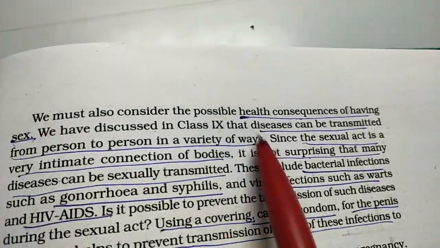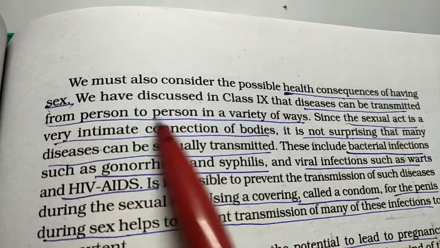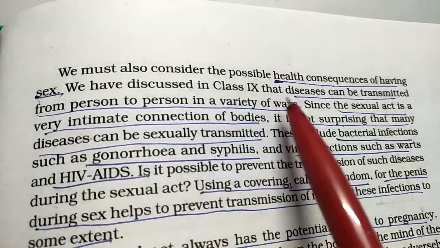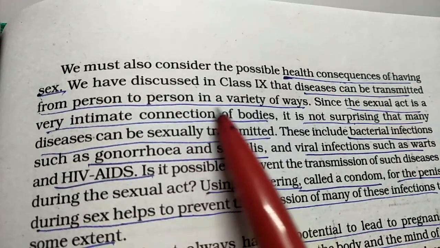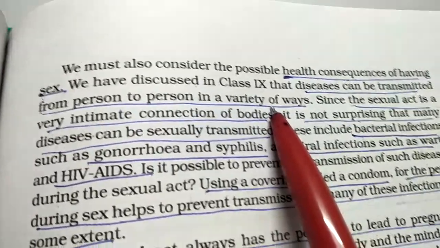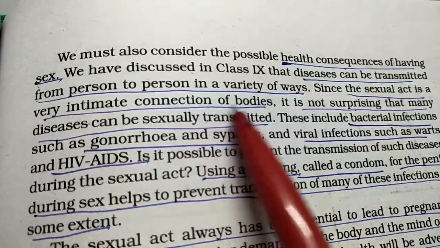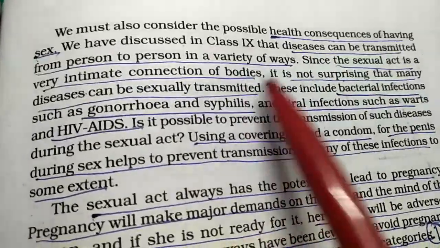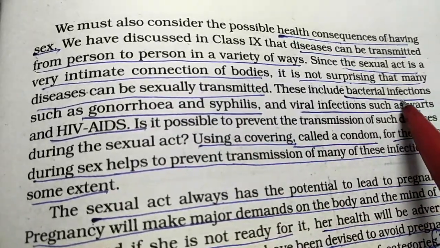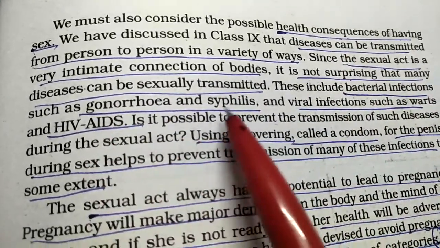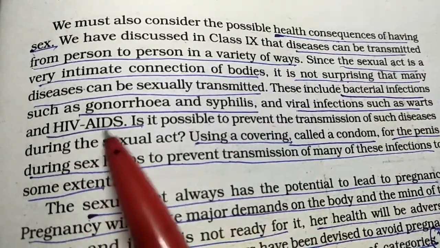Now the health consequences have to be considered if you go for a sexual act, because disease can be transmitted from one person to another in a variety of ways. The sexual act is a very intimate connection of bodies. There are sexually transmitted diseases. These include bacterial infections such as gonorrhea and syphilis, and also HIV, AIDS.